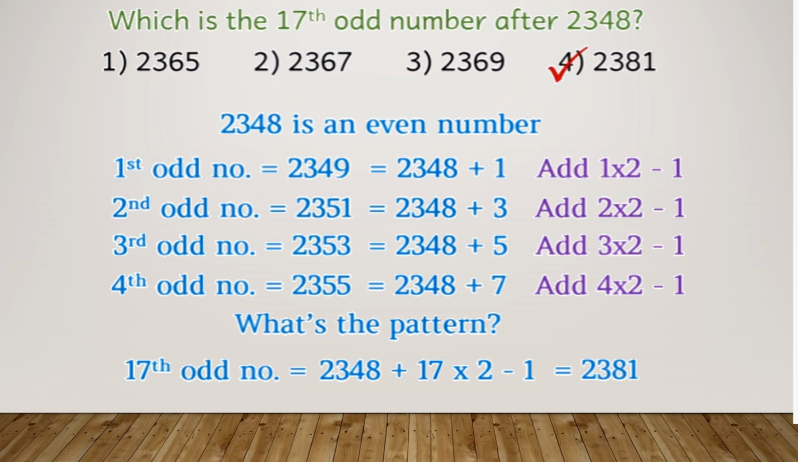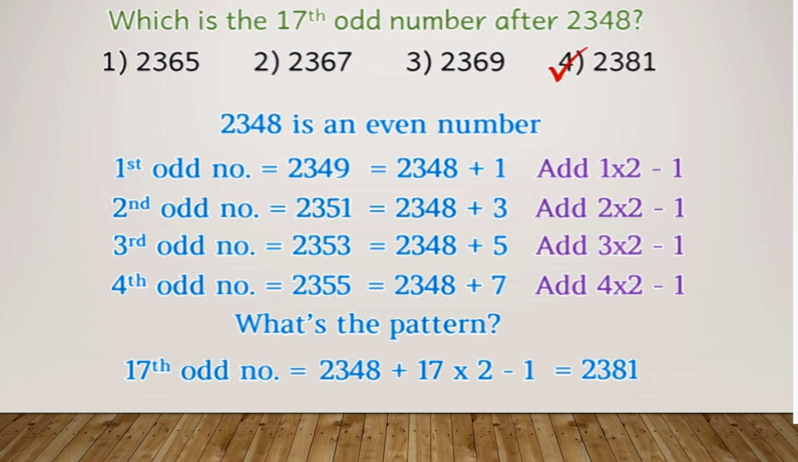Okay. So once again, I'll just revise the entire thing. Which is the 17th odd number after 2348? You know that 2348 is an even number. So after the even number, the first odd number that you get is 2349. The second odd number will be 2351. The third odd number will be 2353. The fourth odd number will be 2355.